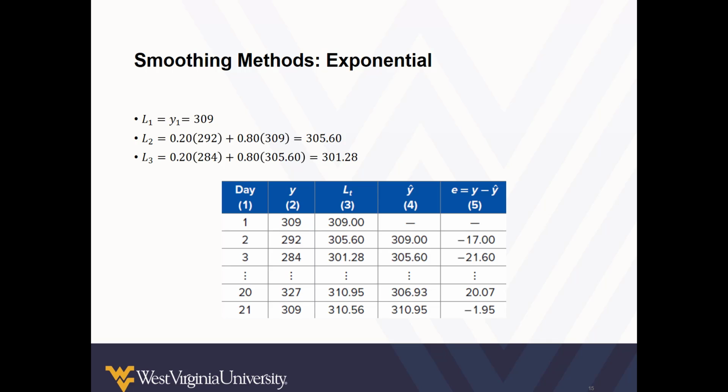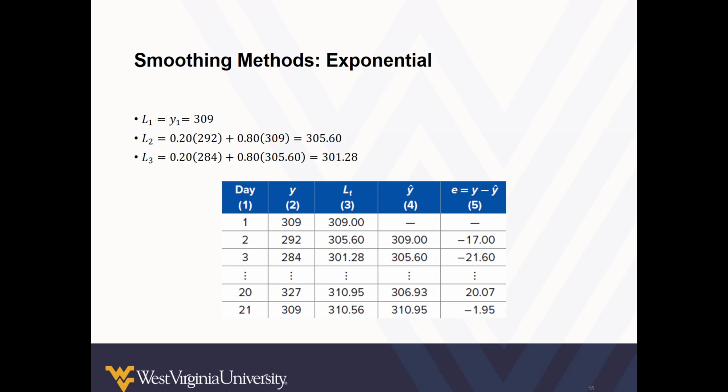So for day 1, our estimate is equal to the number of calls received. However, on day 2, we apply our value for alpha and multiply it by day 1, and then multiply the complement by the volume on day 2 for a forecast of 305.6 calls. For day 3 and all future days, we multiply the actual number of calls by alpha, in this case 0.2, and add it to the prior day's forecast multiplied by that complement of 0.8.